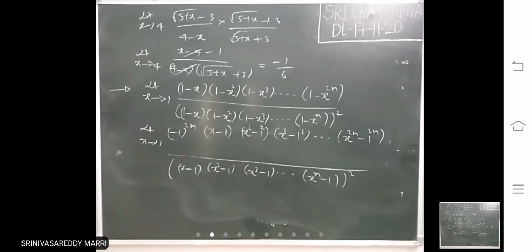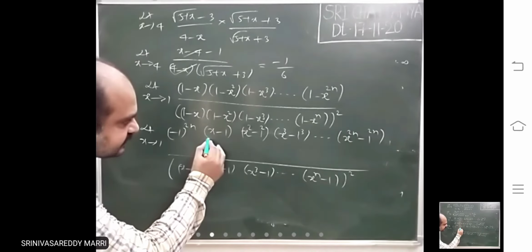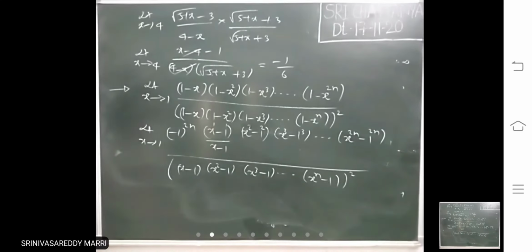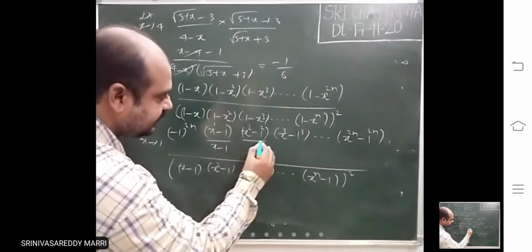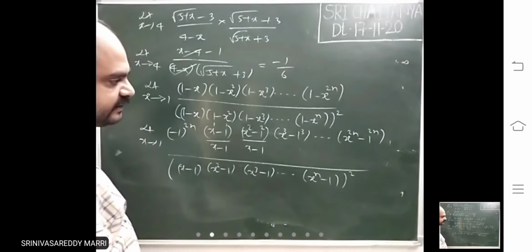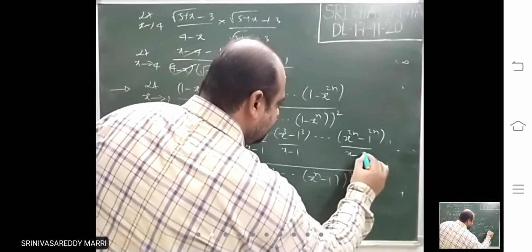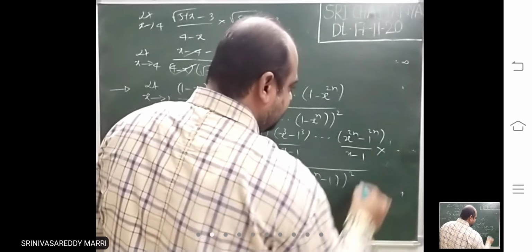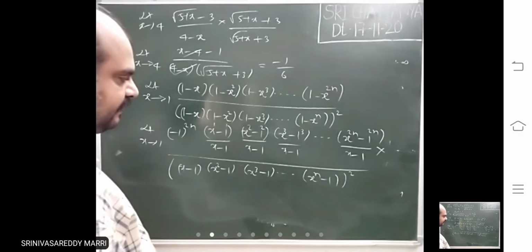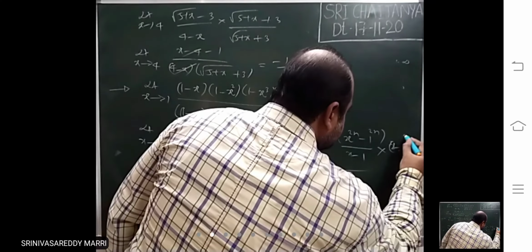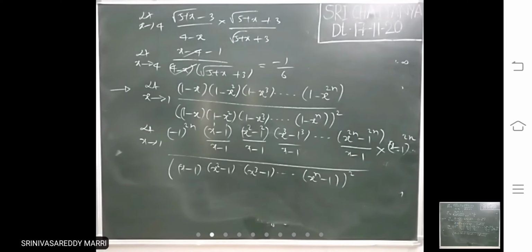Now I want to apply the standard limit. What I am doing is, x power n minus a power n, I am dividing with x minus a, and again with x minus a, and again with x minus a. How many x minus 1 have I divided? 2n. That means x minus 1 whole power 2n. I am multiplying and dividing this.